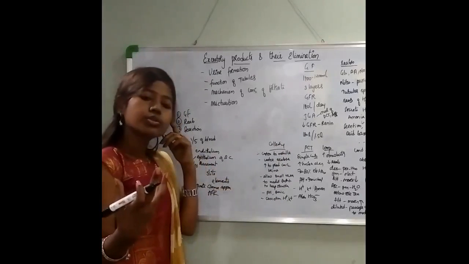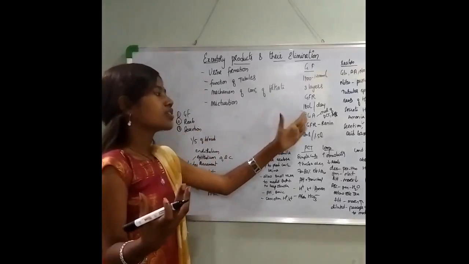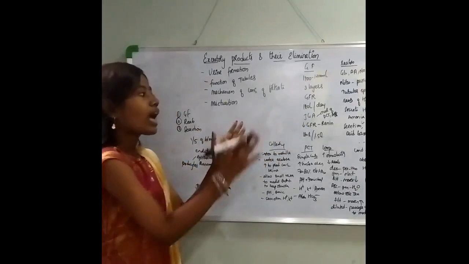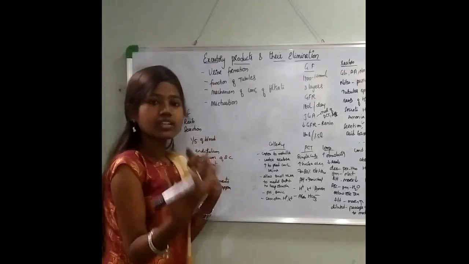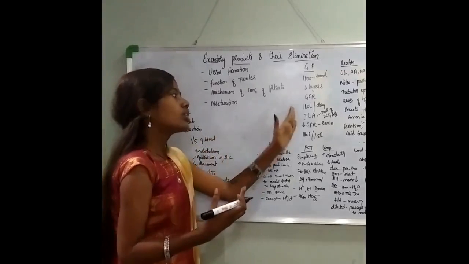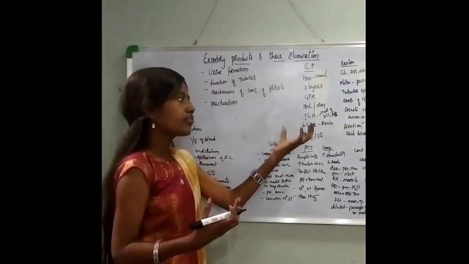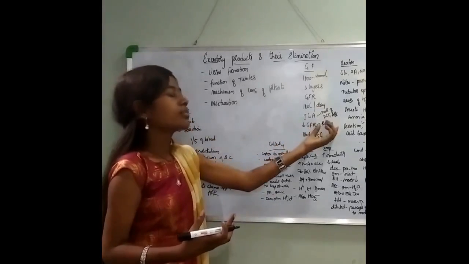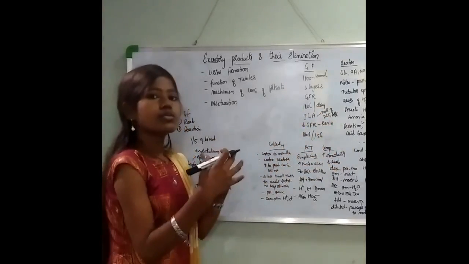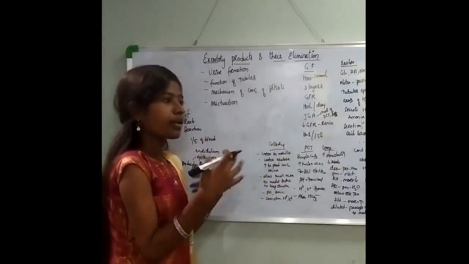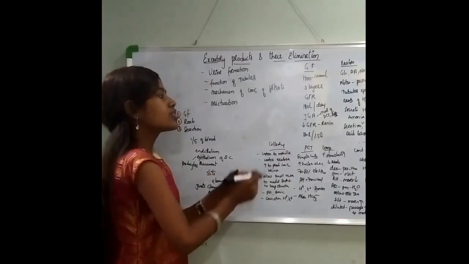Now how does this apparatus get stimulated? Regulation means it has to get stimulated. A decreased glomerular filtration rate will stimulate renin, and once renin is stimulated, it causes the GFR to get back to normal.